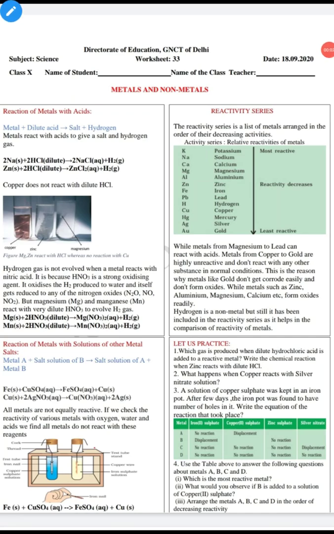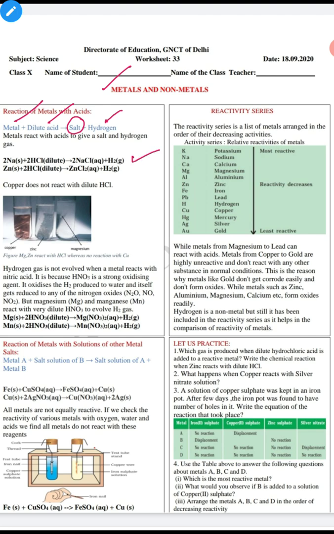Good morning, students. Once again, we are here to discuss our DOE worksheet 33, scheduled for 18th September, from your chapter Metals and Non-Metals. Today we will discuss reactions of metals with acids. When metals react with acids, they form salt and release hydrogen gas.